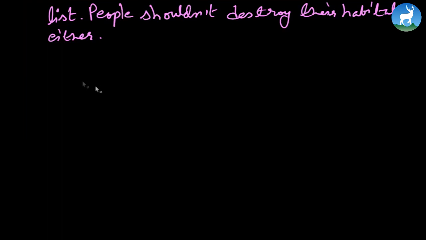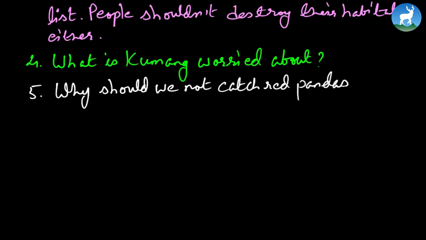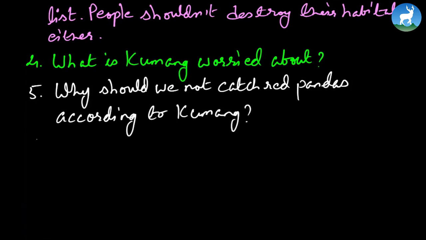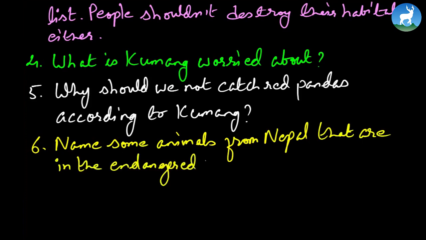So this again, you can do it as a classwork. All right, I'm going to write few more questions here, which you can do as a classwork. Number 4, for instance. What is Kumang worried about? Number 5. Why should we not catch red pandas according to Kumang? Number 6. Name some animals from Nepal that are in the endangered list.